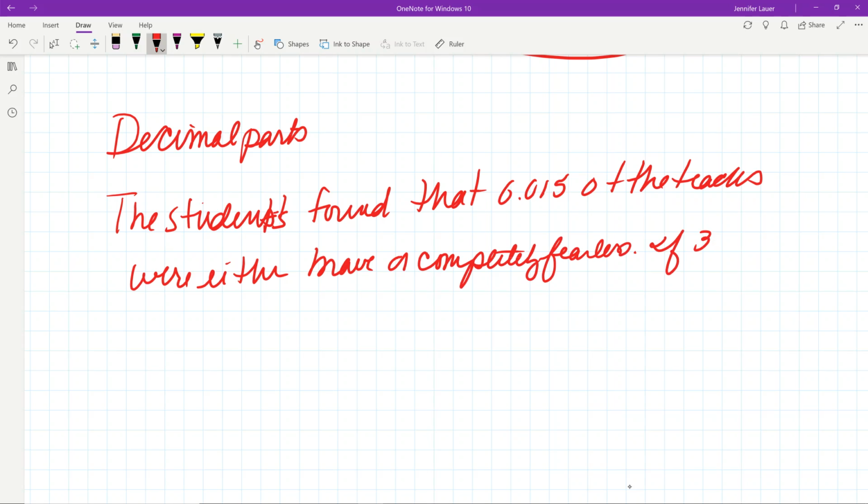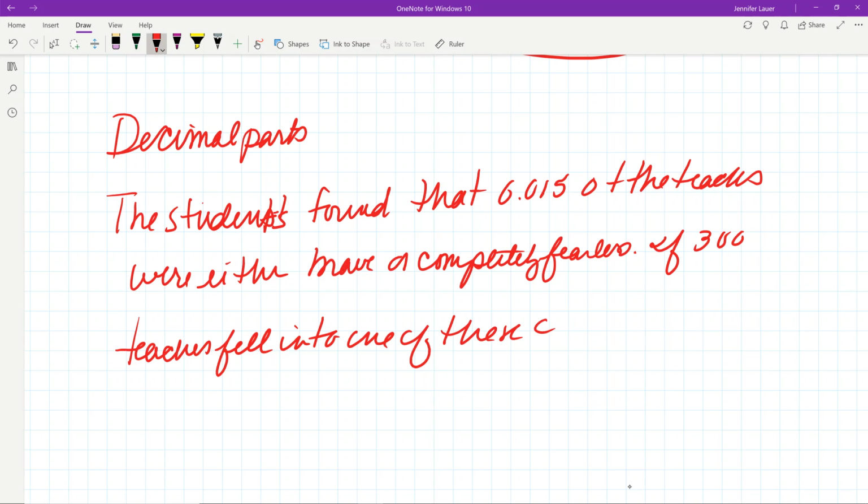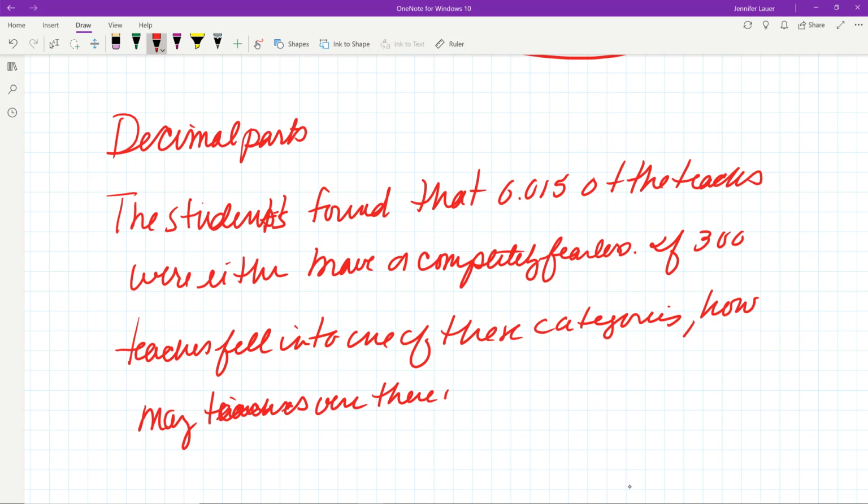If 300 teachers fell into one of these categories, how many teachers were there in all? That says teachers, I swear. I hope you have your book, and you can just follow along in the book instead of trying to read my lovely handwriting.